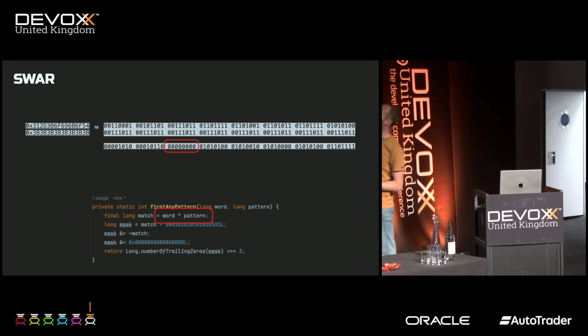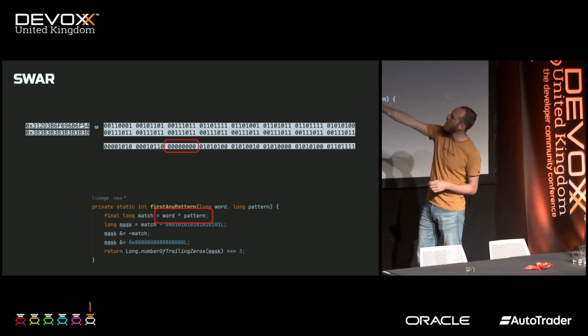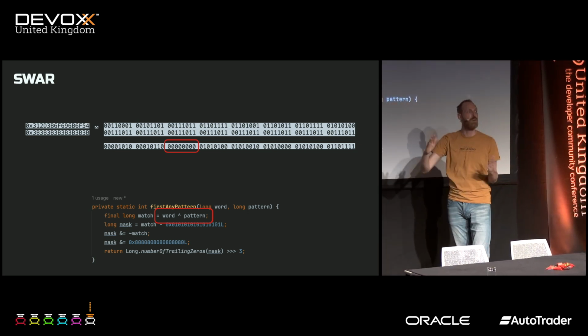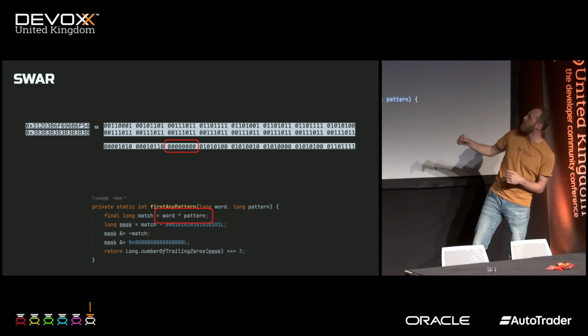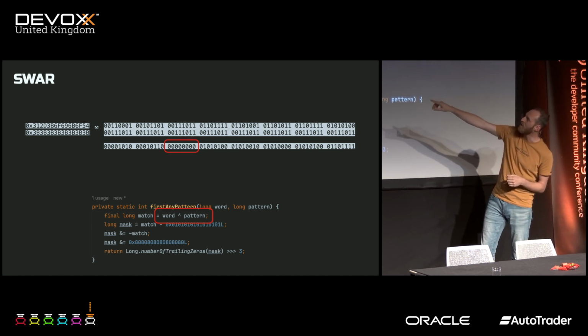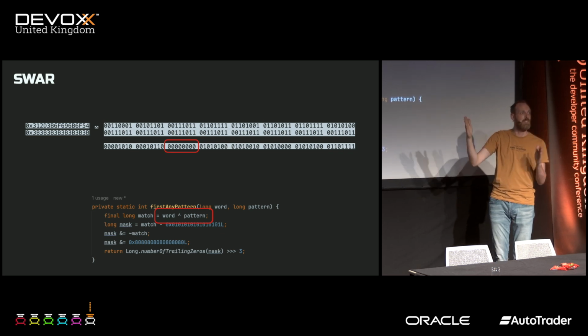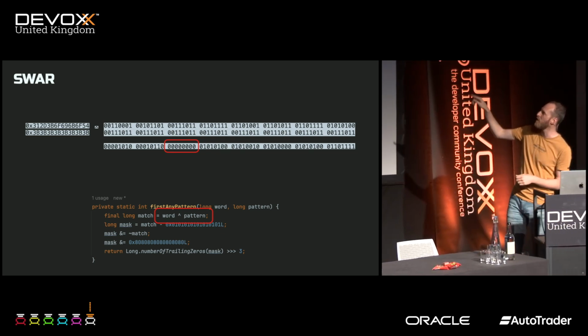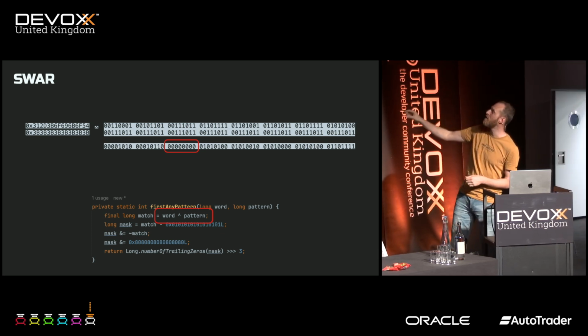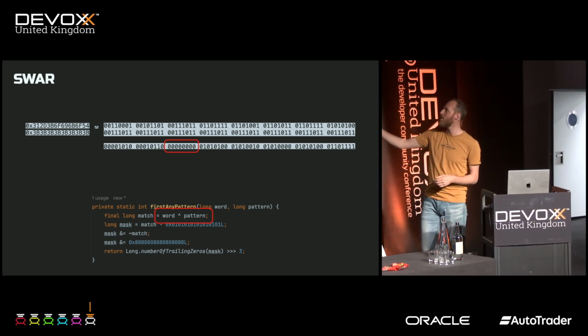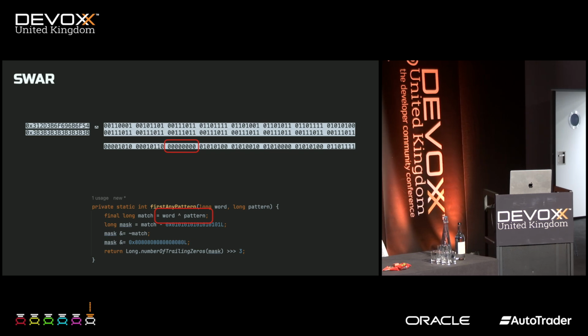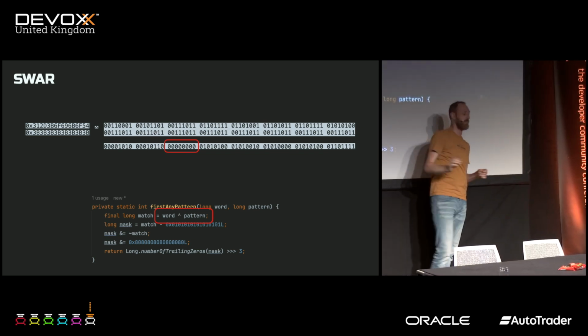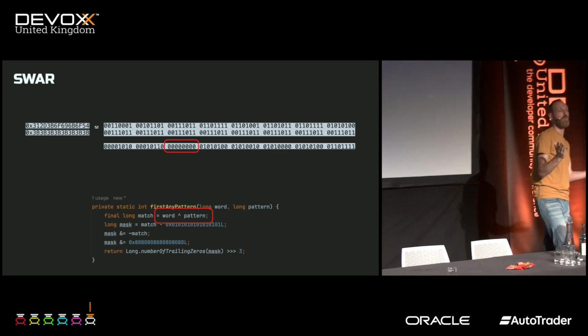So what do we have here? The top row is actually the long value of the data we've been reading. And the second line is the 3B, 3B, 3B. That's the delimiter, like 8 times. If we XOR these things together, you can see that there are no differences in this byte. So it's all zeros. That's perfect. We found what we're looking for.